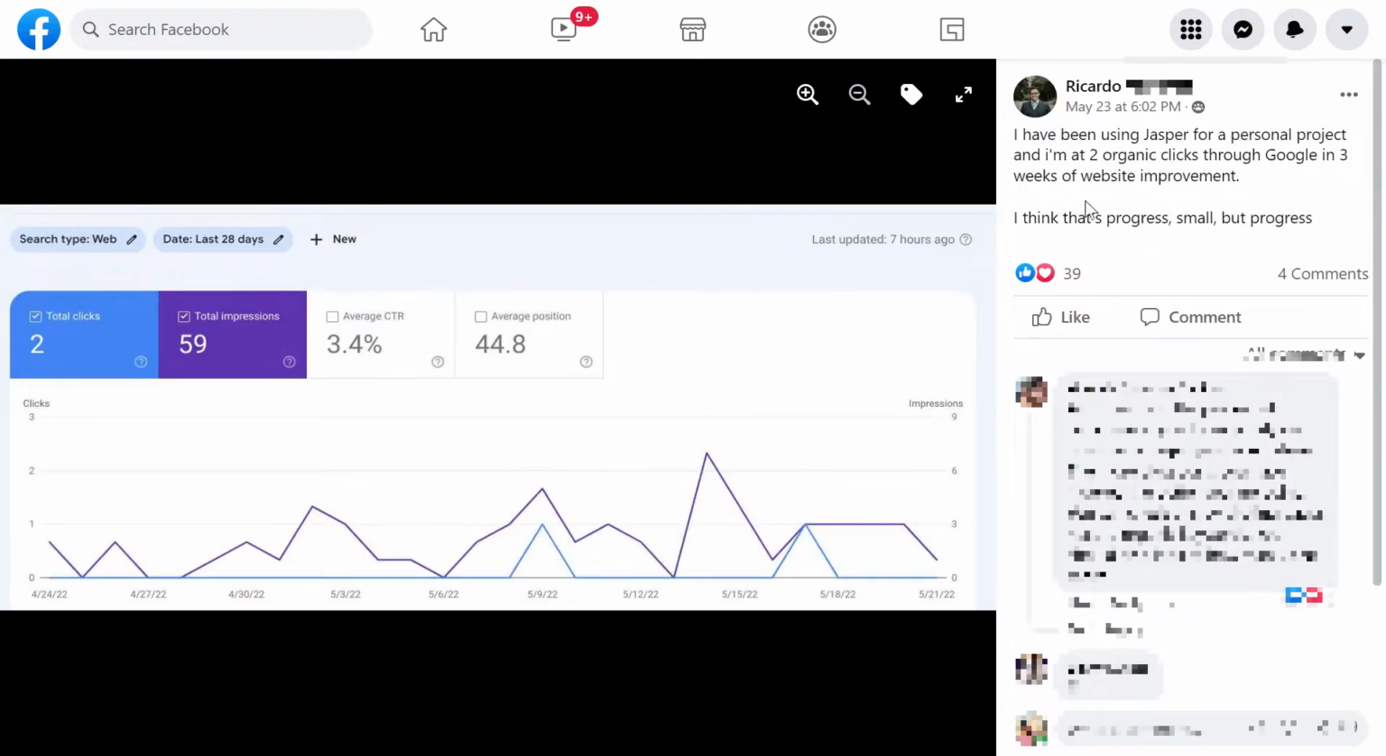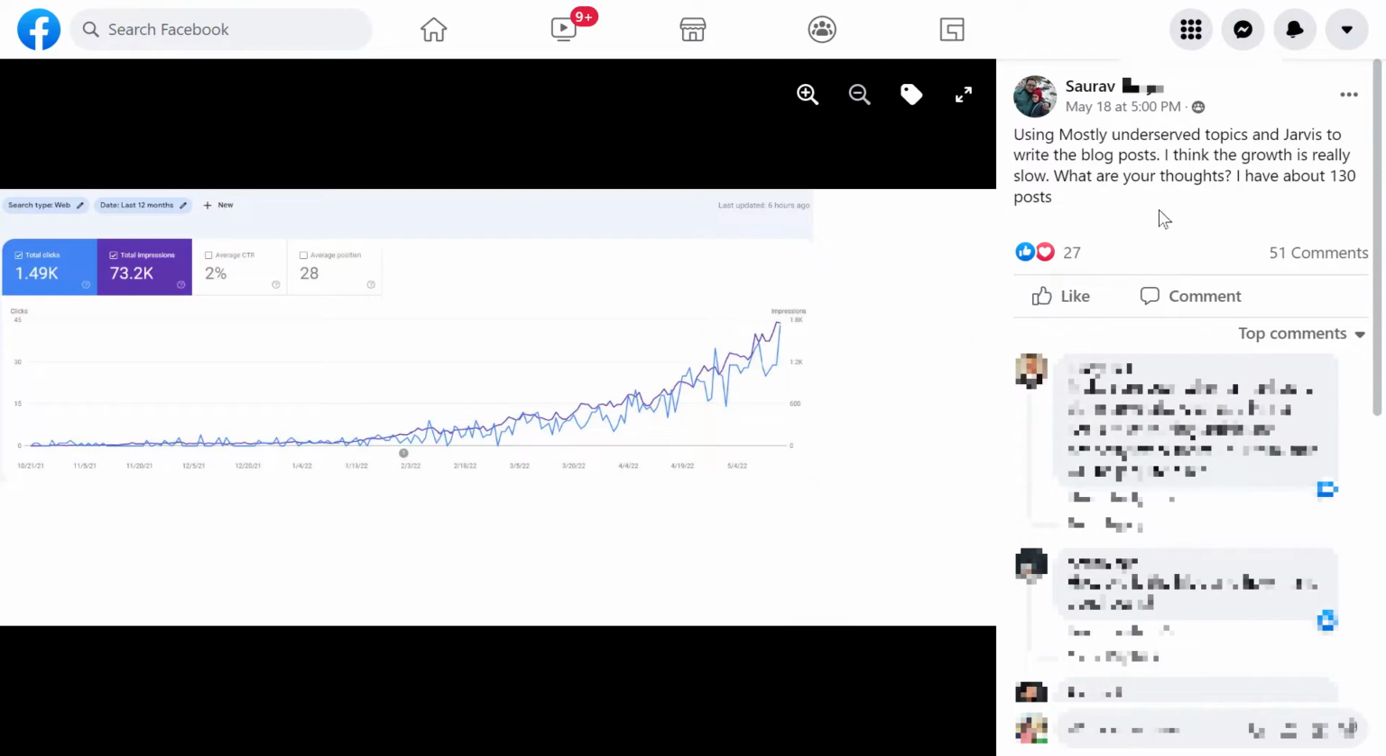Next one we have from Ricardo, and it's just a small case study, but just to show you that there are people in the group who are just getting started. Like this one, in just 3 weeks, he got his first impressions and clicks from Jasper content. I think that's progress, small but progress, and that's true. Next one we have from Sarav, and this is actually one of the typical results that you will see in Google Console.